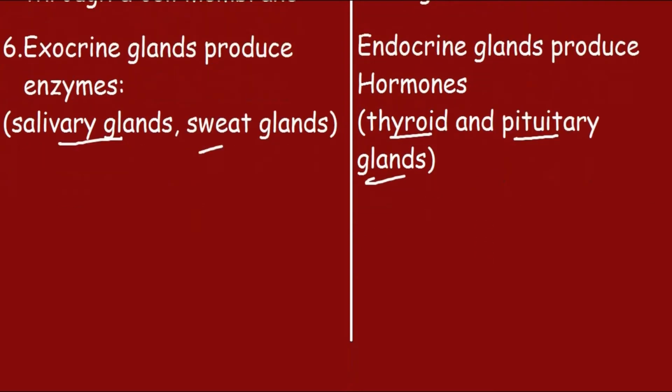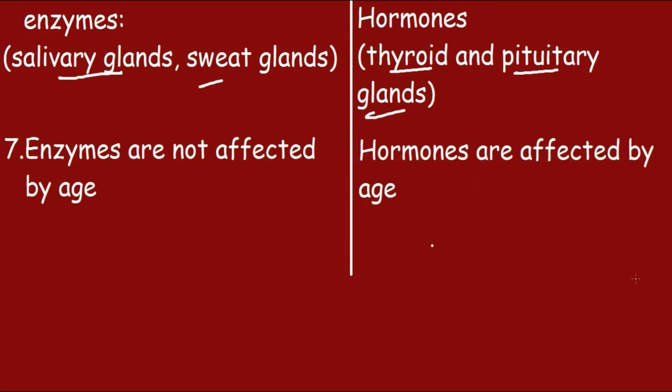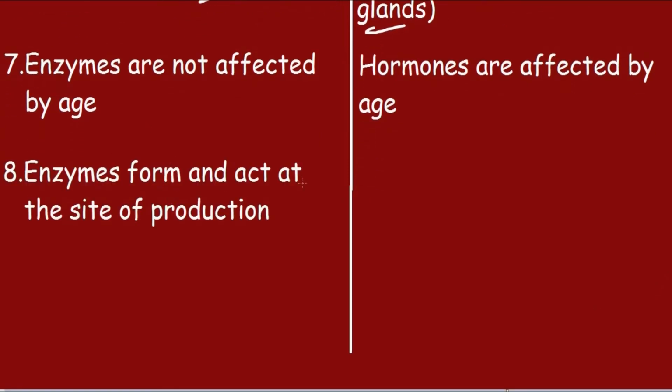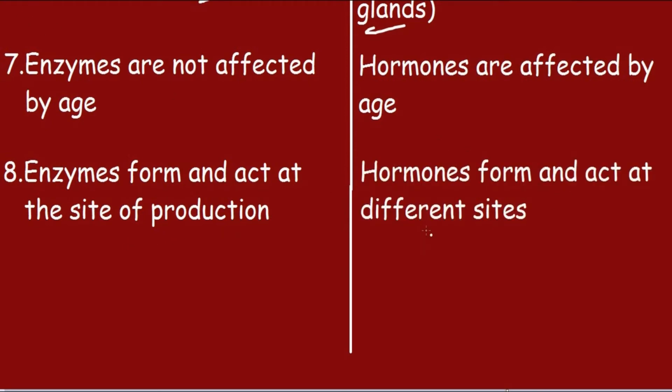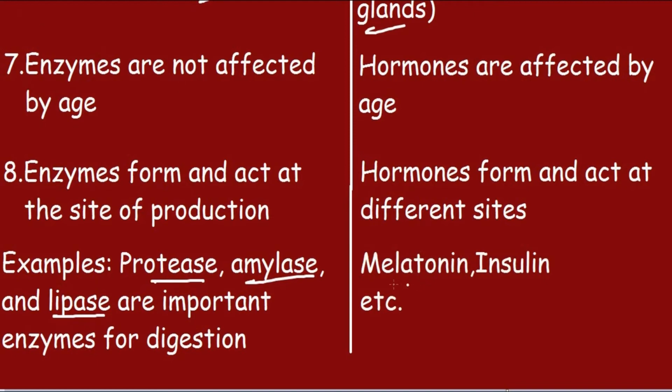Now let's move on to the seventh point. So enzymes are not affected by age, but hormones are affected by age. So the eighth point says that enzymes form and act at the site of production, but hormones form and act at different sites. Now let's move on to examples. So examples of enzymes are protease, amylase and lipase, which are important enzymes for digestion. And for hormones, melatonin and insulin are two important hormones. There are a lot, but I will only use these two as the examples for now.